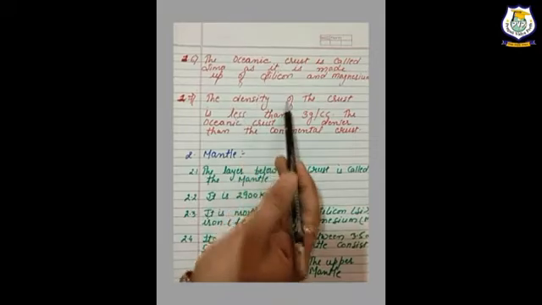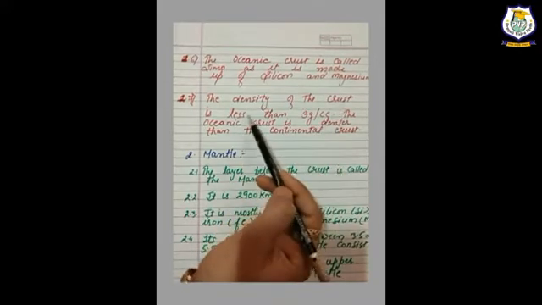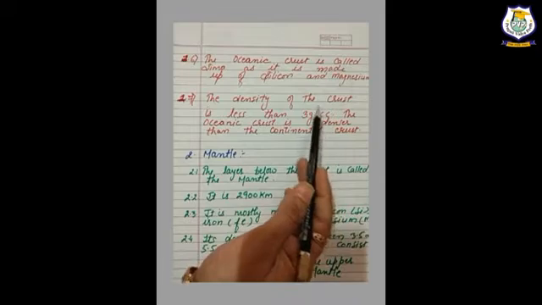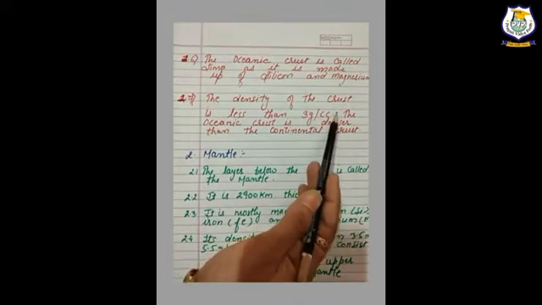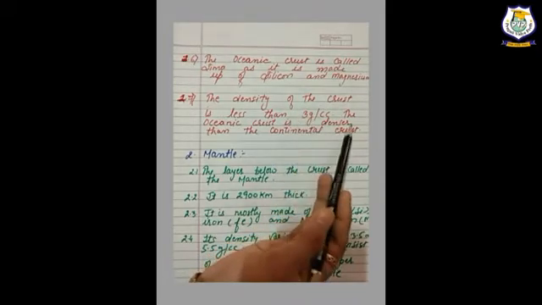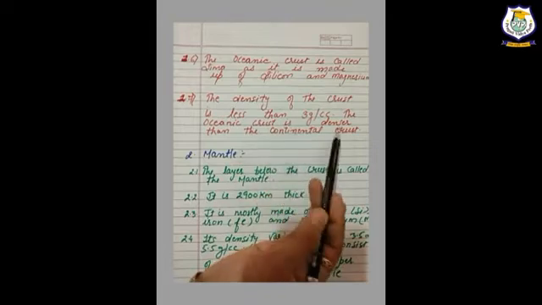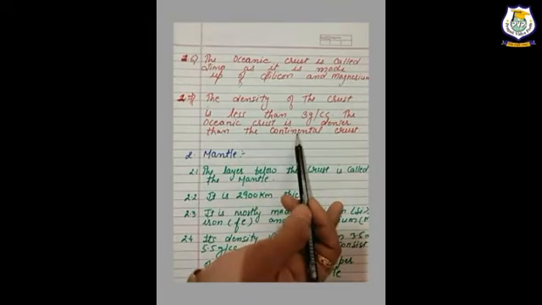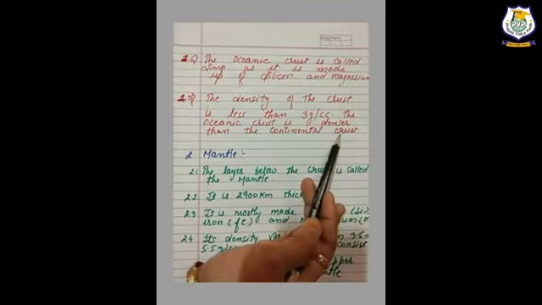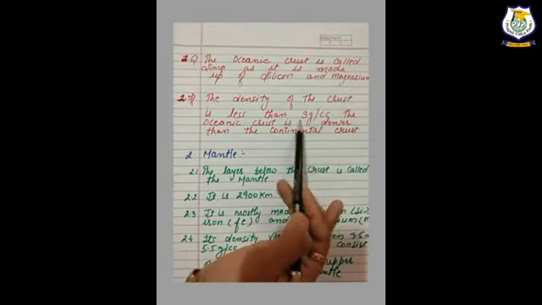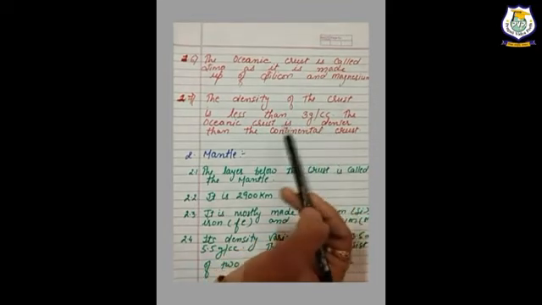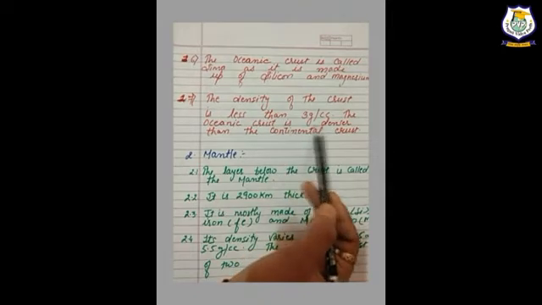The density of the crust is less than that of the mantle. The oceanic crust is denser than the continental crust. This is the density difference between the continental crust and the oceanic crust.